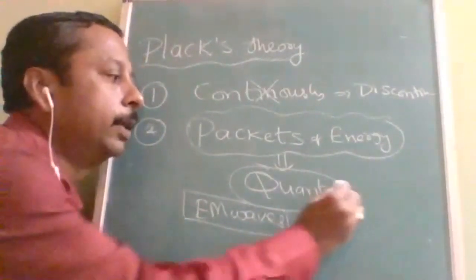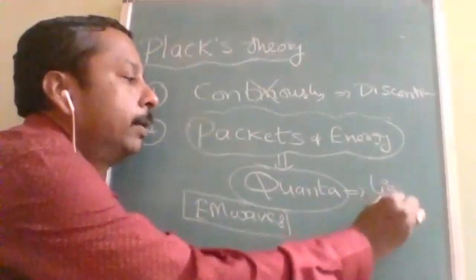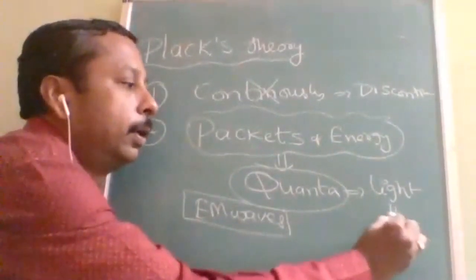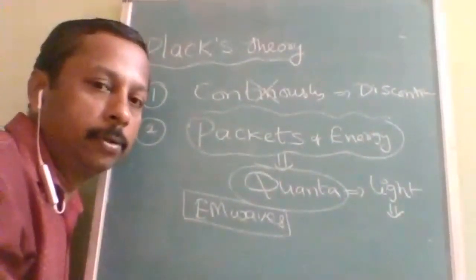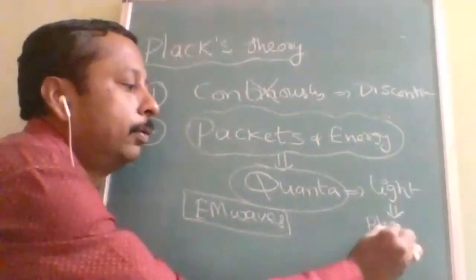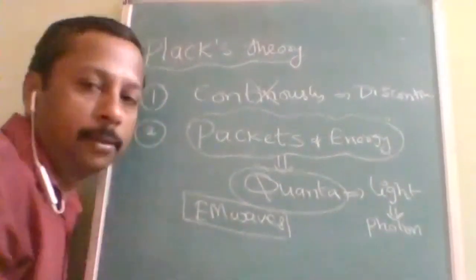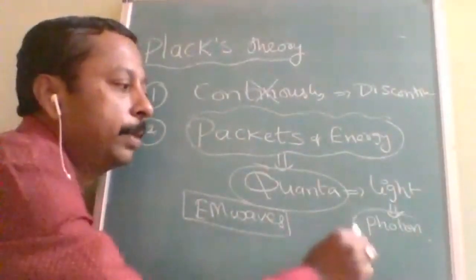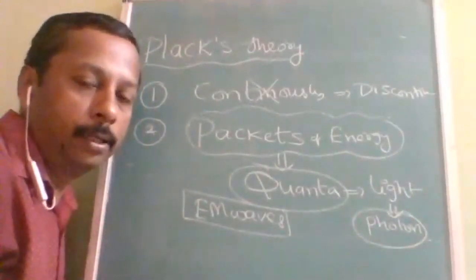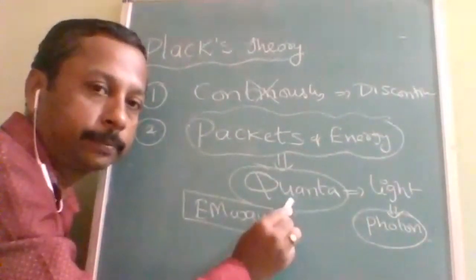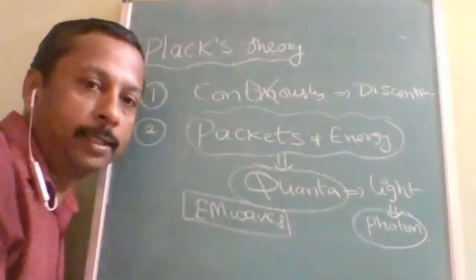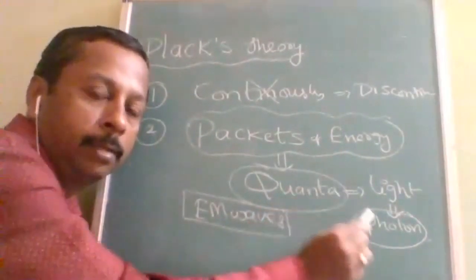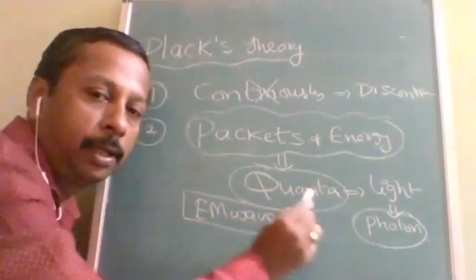If that quanta is of light, then it is also called a photon. This is a specialist name given to it. Photon can be called a quanta, but every quanta cannot be called a photon. Like X-rays, they are called only quanta. But light rays are called photon as well as quanta.